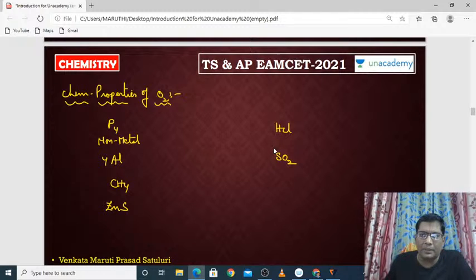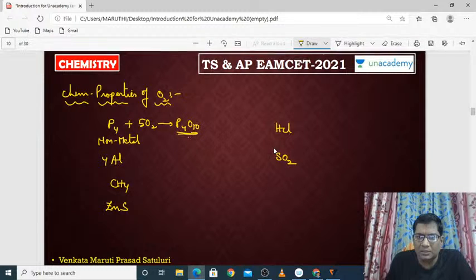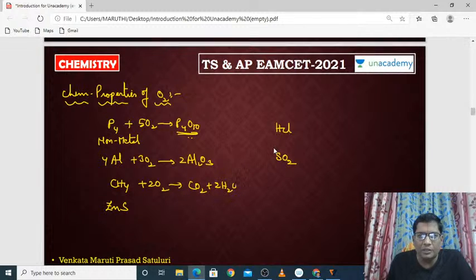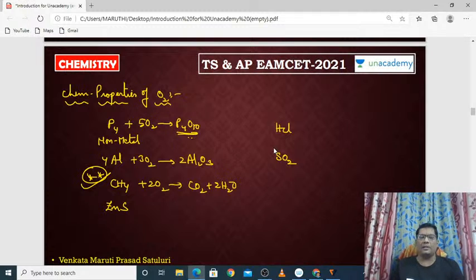So many properties are there. When phosphorus reacts with oxygen, it will produce phosphorus pentoxide, P4O10. When aluminum reacts with oxygen, it will produce Al2O3. When methane reacts with oxygen, it will produce carbon dioxide and H2O. It is a combustion reaction.